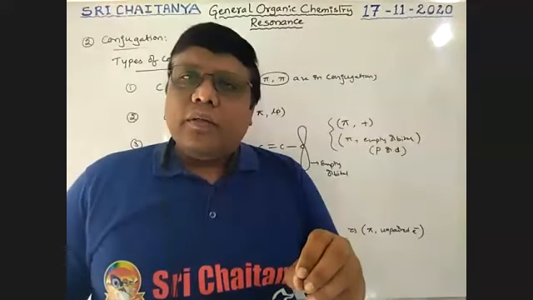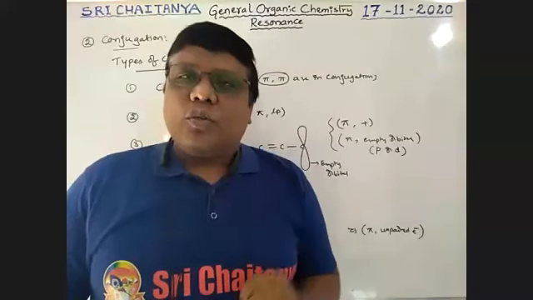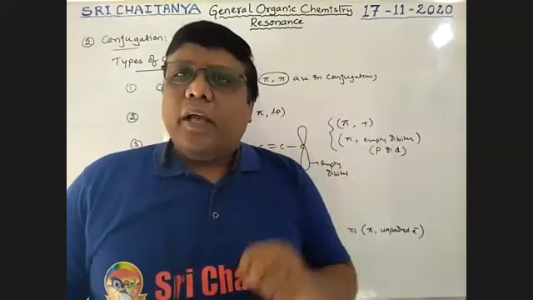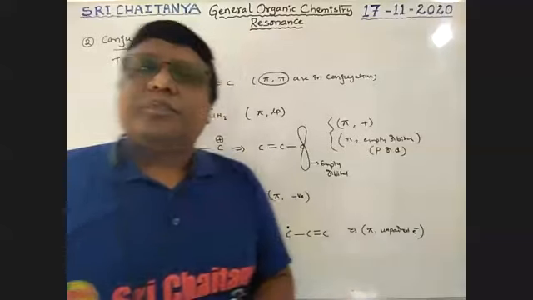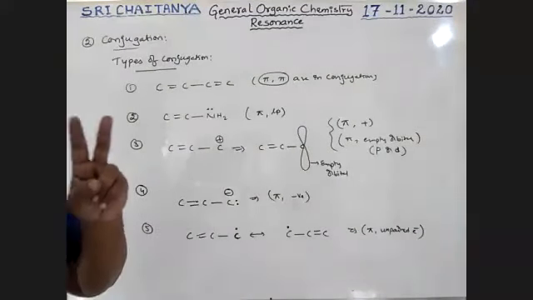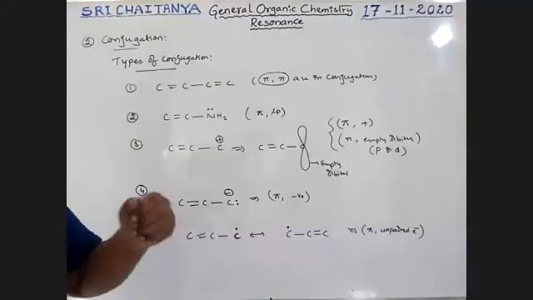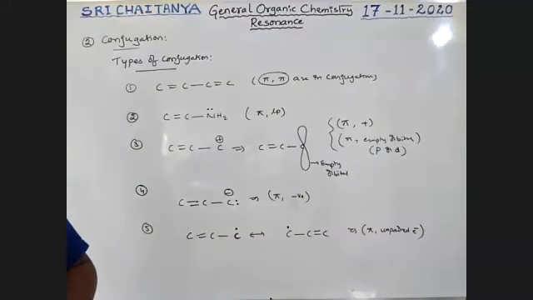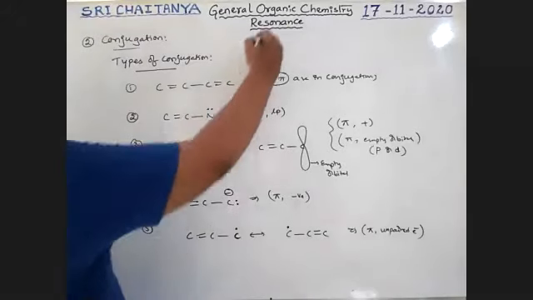So if a molecule has these two conditions, what are those two conditions? One is planarity, and the second one is conjugation. So if these two conditions are satisfied, the molecule exhibits resonance.